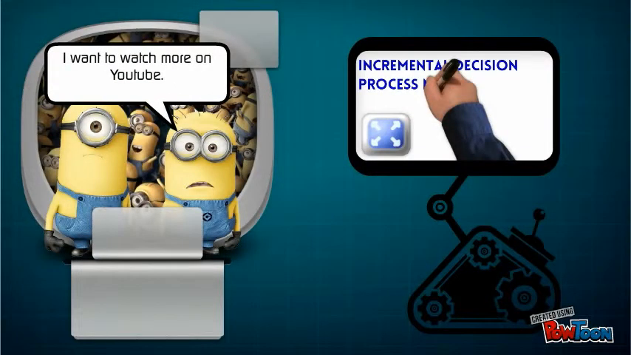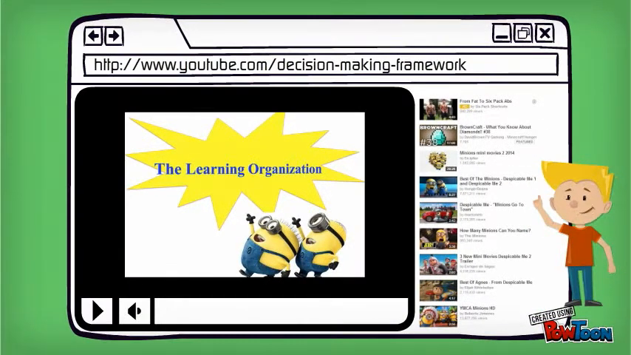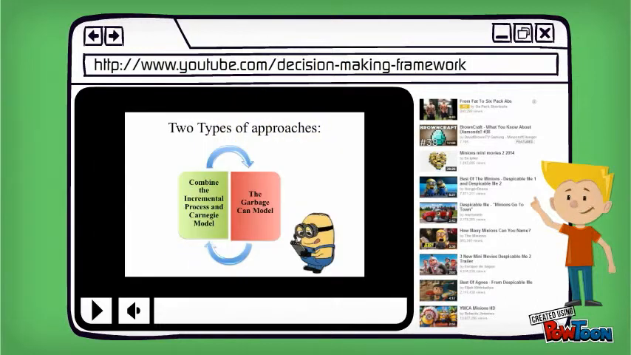I want to watch more on YouTube. The third organization decision-making model is the learning organization. There are 2 types of learning organization approaches. The first approach is combining the incremental process and the Carnegie model. The other approach is the garbage can model.